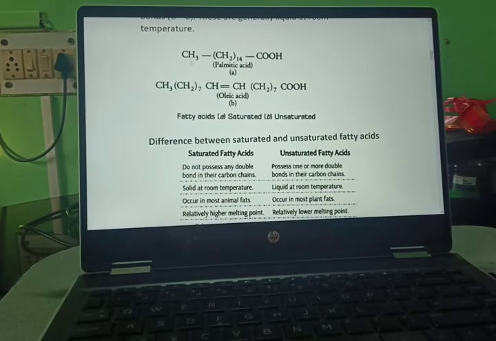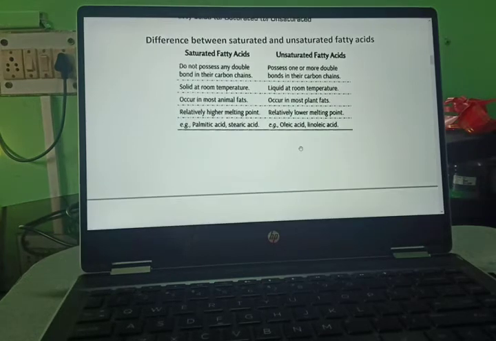Now you can see CH3, (CH2)14, COOH, this is palmitic acid, and CH3, (CH2)7, CH=CH, (CH2)7, COOH, oleic acid. Number 1 is saturated and number 2, oleic acid, is unsaturated. Now we will study the difference between both of them, saturated and unsaturated.